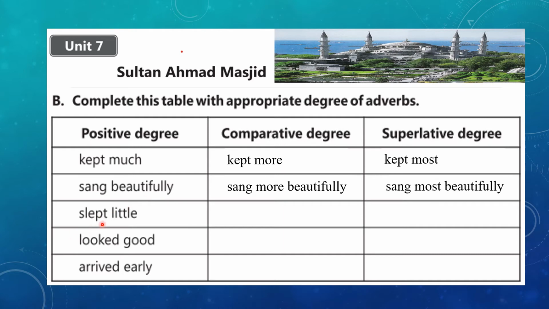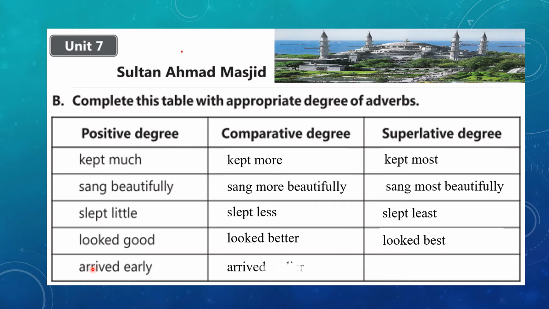Third one, slept little. Little is the adverb. The positive degree is little, and its comparative degree is slept less. Superlative is slept least. Looked good. Good over here is an adverb. It's the positive degree, and its comparative is better, and superlative degree is best. The last one, arrived early. So early is an adverb. Its comparative degree is earlier, and superlative earliest. Arrived earliest.